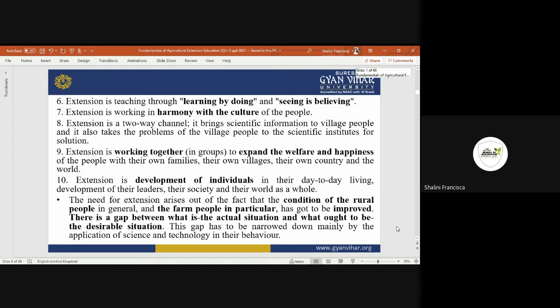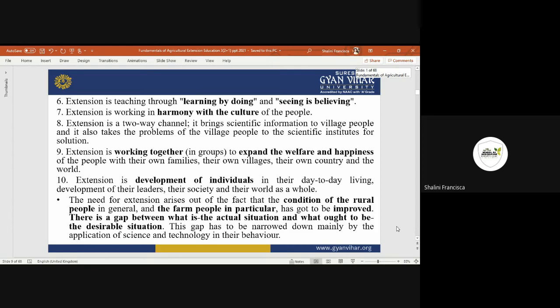So it's the welfare of all the components that are situated with human life. Then extension is the development of the individual. If I am developed as an individual, then only I can develop others, so that people will understand why development is important, and why we need to change from the existing way of living to the new path. This is, I guess, what we are doing commercially, converting the traditional into commercial. That is also a very good thing in this.